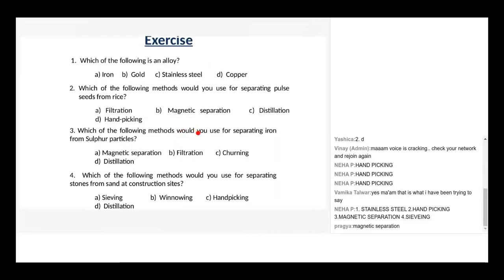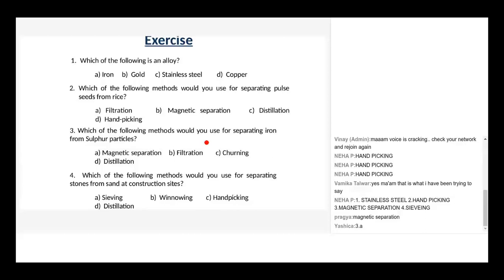Which of the following methods would you use for separating iron from sulfur particles? The options are magnetic separation, filtration, churning, distillation. Yes, Pragya said the answer first. Magnetic separation.